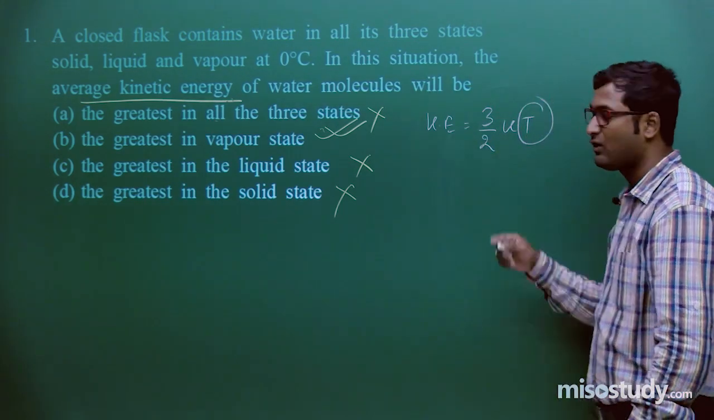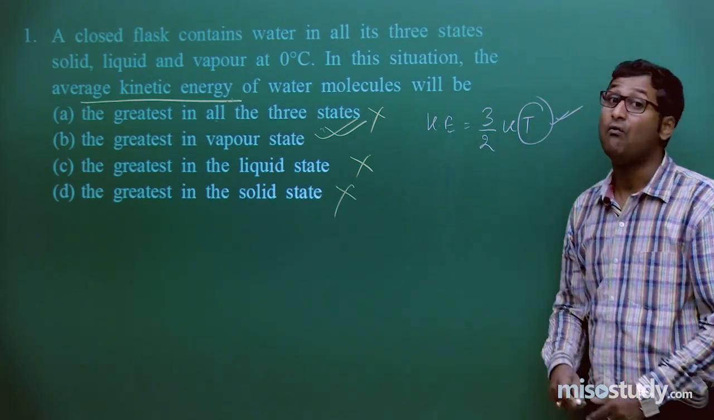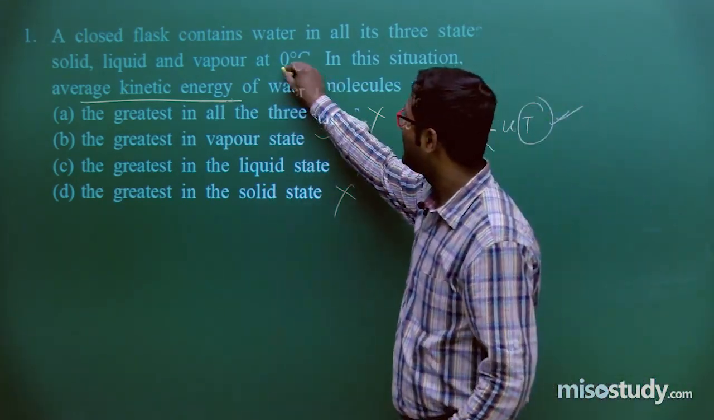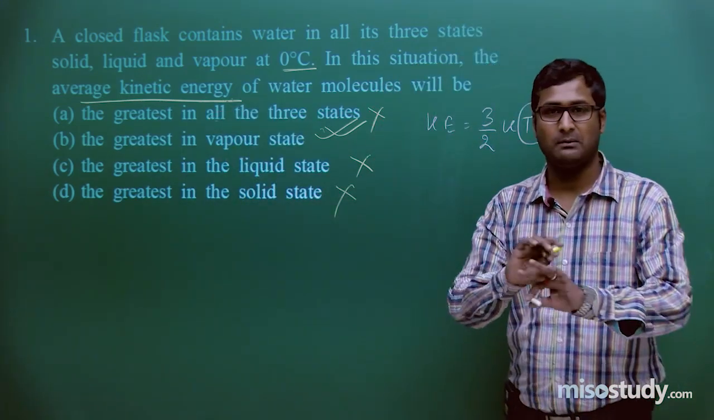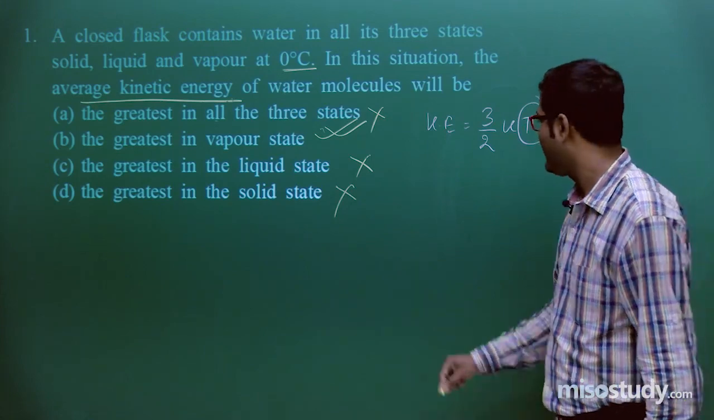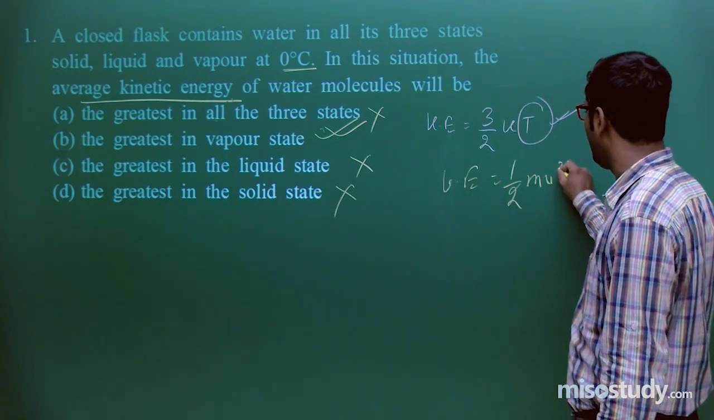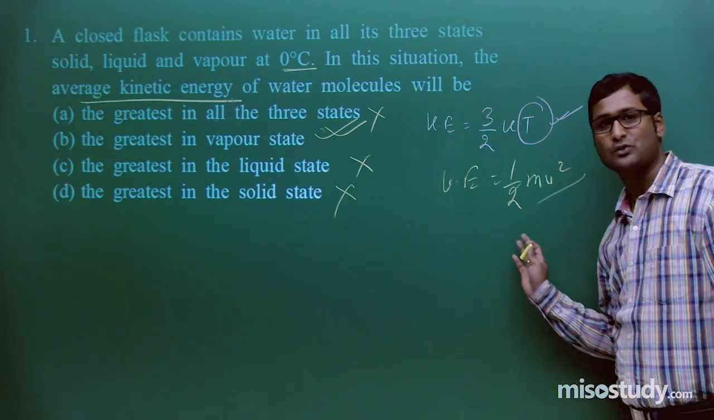temperature. Do you remember this formula? Kinetic energy is 3 by 2 kT. This k is the Boltzmann constant. Because here it is mentioned that the temperature has not changed, there is no impact of temperature in this case. So in this case I am applying the formula kinetic energy equals half mv square, in terms of velocity.